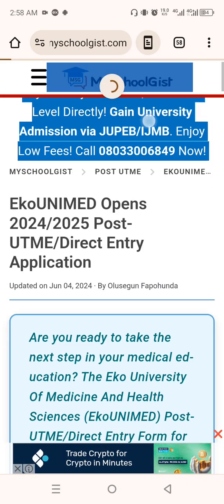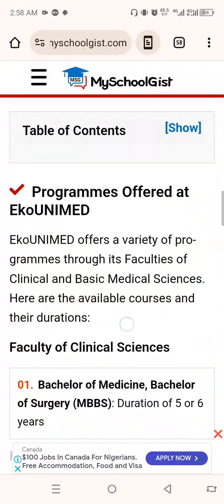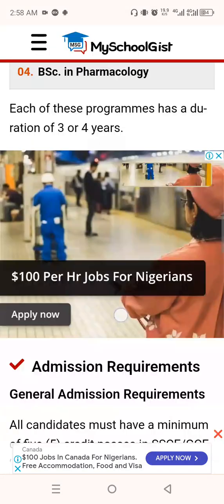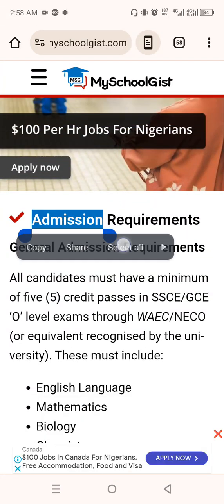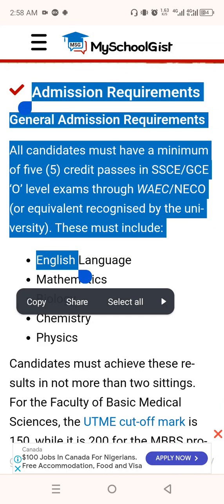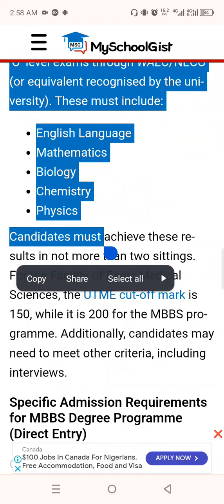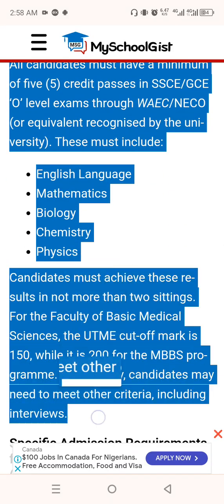Just refresh, because I'm using one hand to hold my phone. That's why it becomes a little bit difficult to copy. Also, just copy this. Okay, copy half, just copy half, copy like this.